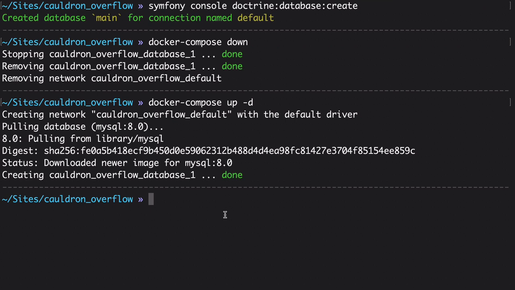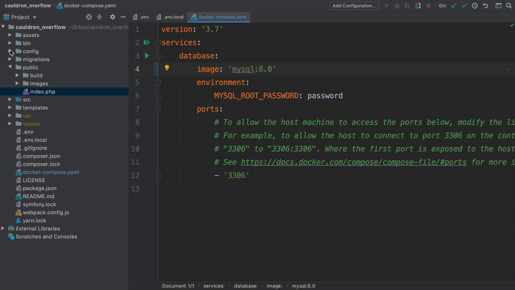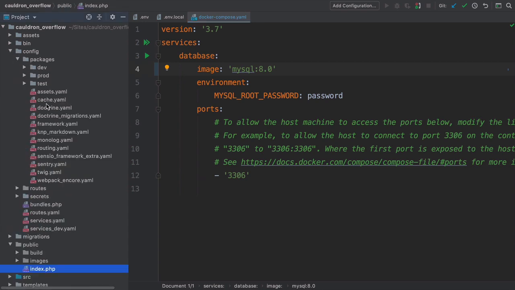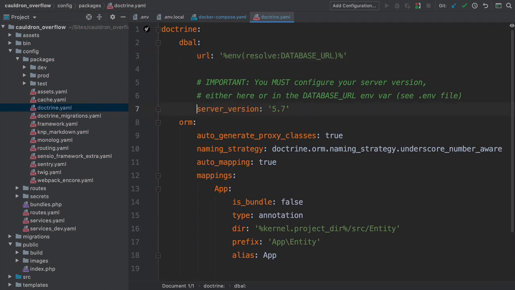Now that we've set the MySQL version in Docker, we should also do the same thing in Doctrine. Open up config/packages/doctrine.yaml. See that server_version key? Set this to 8.0. If you're using MariaDB, you can use a format like mariadb-10.5.4.